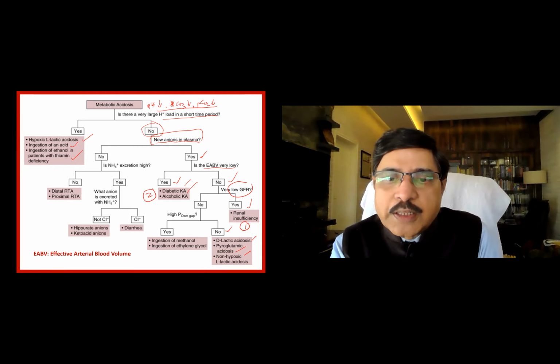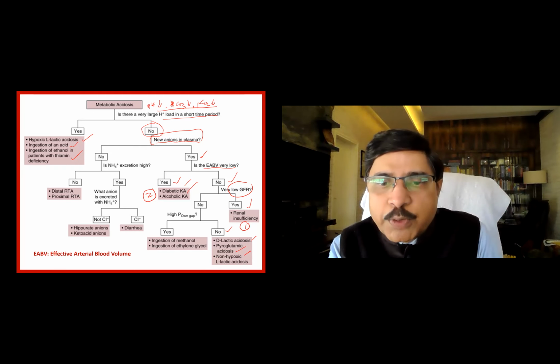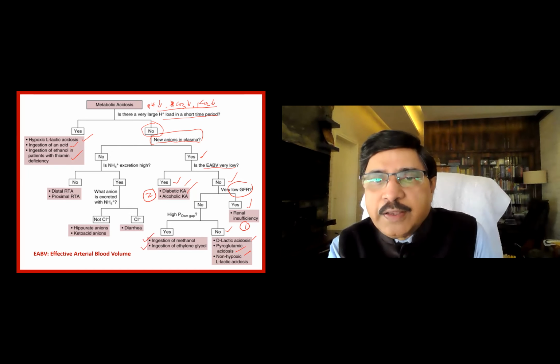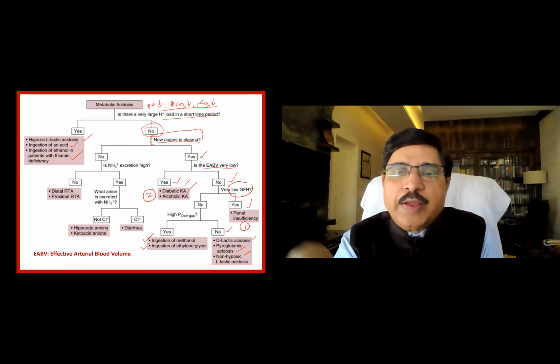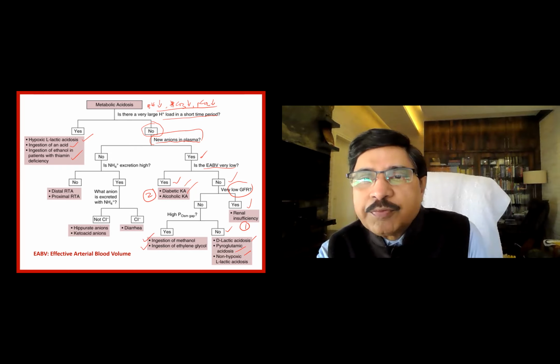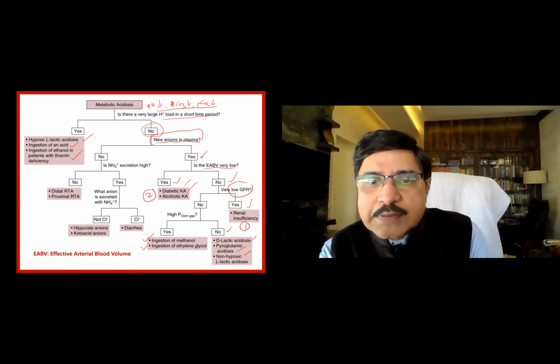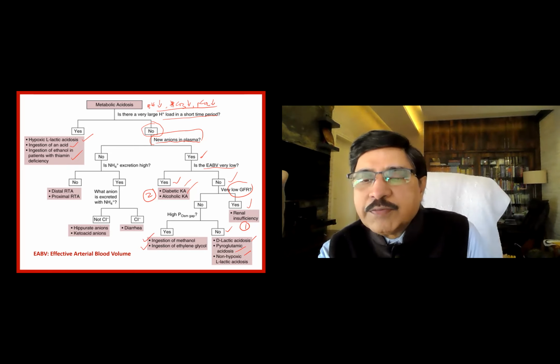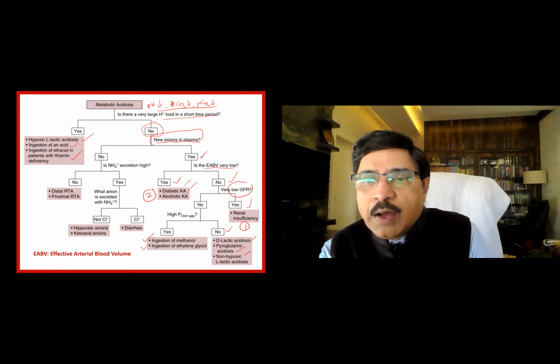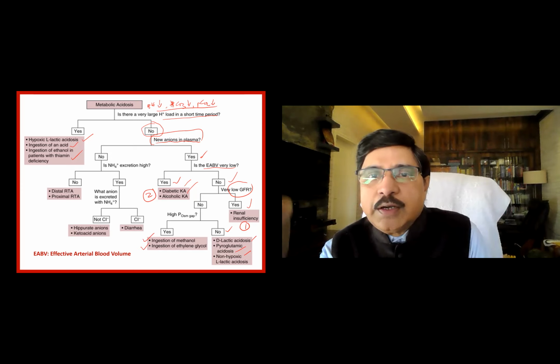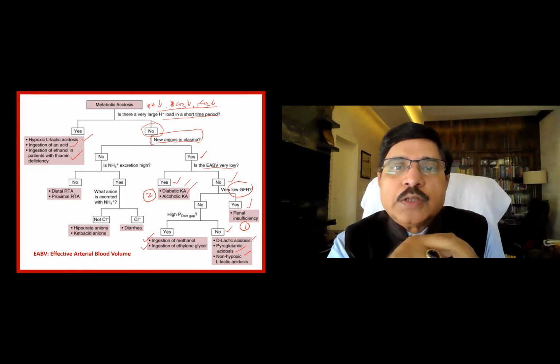Suppose the osmolar gap is higher, an osmotic substance is added like methanol or ethylene glycol. So this completes the side where we have excess of some of these keto acids, or methanol or ethylene glycol, or renal insufficiency with acidosis, or D-lactic acidosis, or whatever it is. This is the flow chart. Go to the other side.